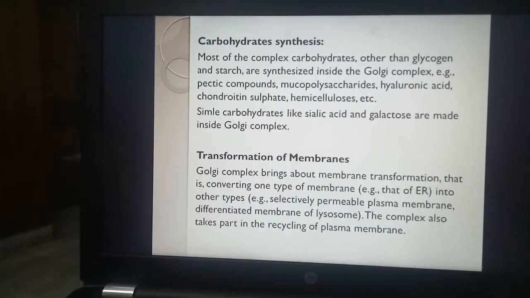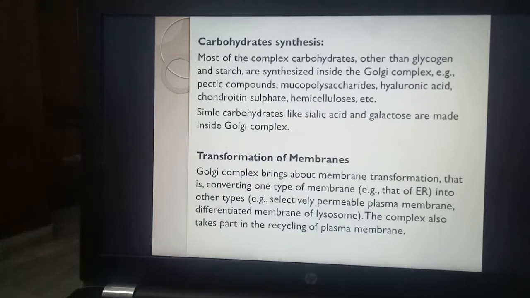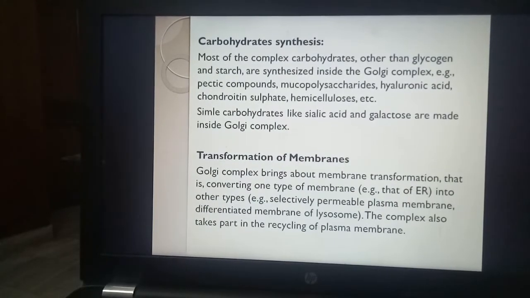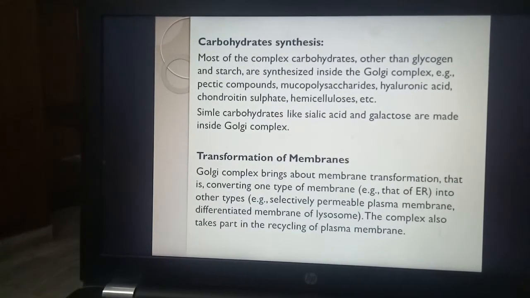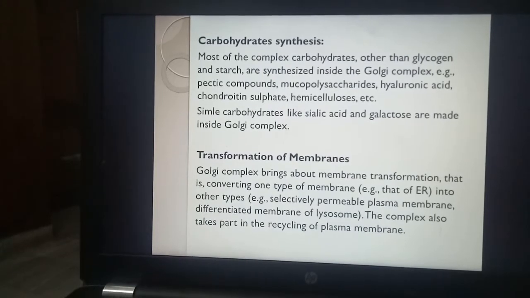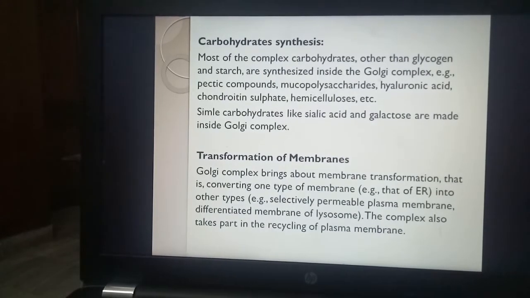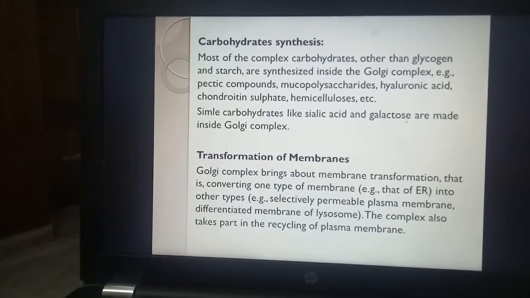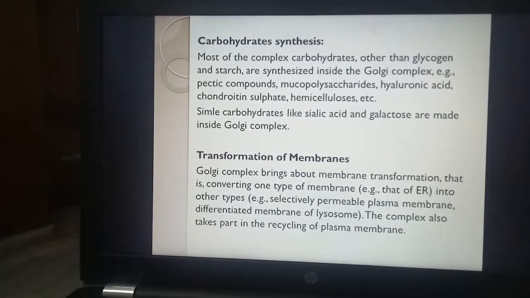Now, this organelle is also involved in synthesizing many complex carbohydrates such as the pectic compounds, mucopolysaccharides, hyaluronic acid, chondroitin sulfate, hemicellulose, and some simple carbohydrates like sialic acid and galactose. These are formed in the Golgi complex.